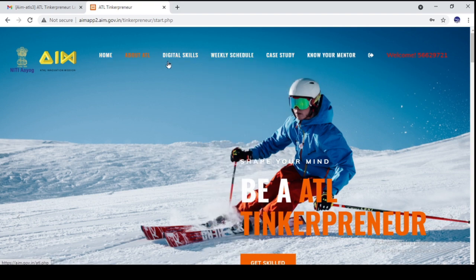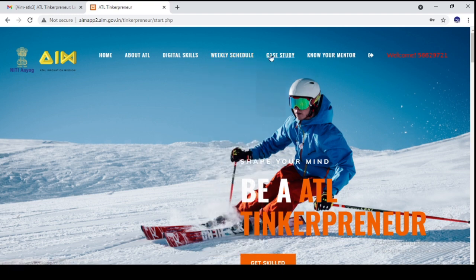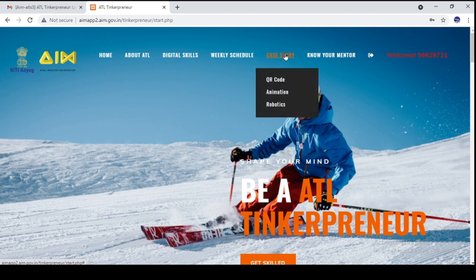About ATL you can read, and then the next tab is Digital Skill. It is a very important one, and a weekly schedule is given here, what you are going to learn week by week. Today your first week has started. Then some case studies are given here: QR code, animation, robotics. Yes, you should also read them from time to time.